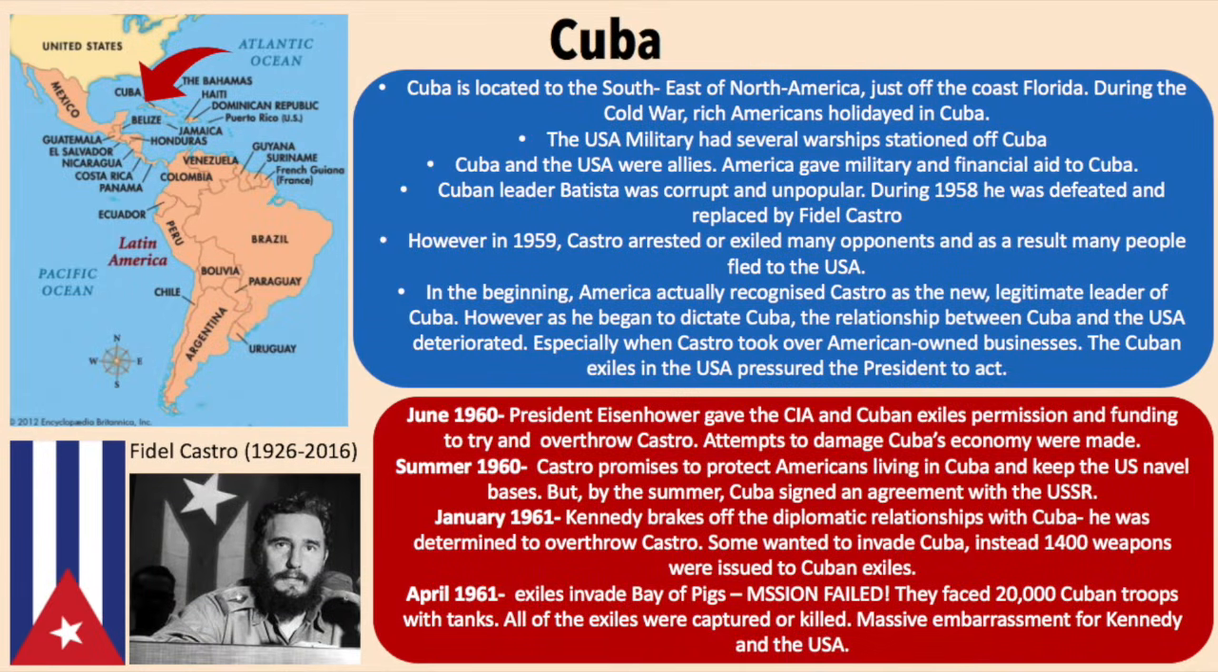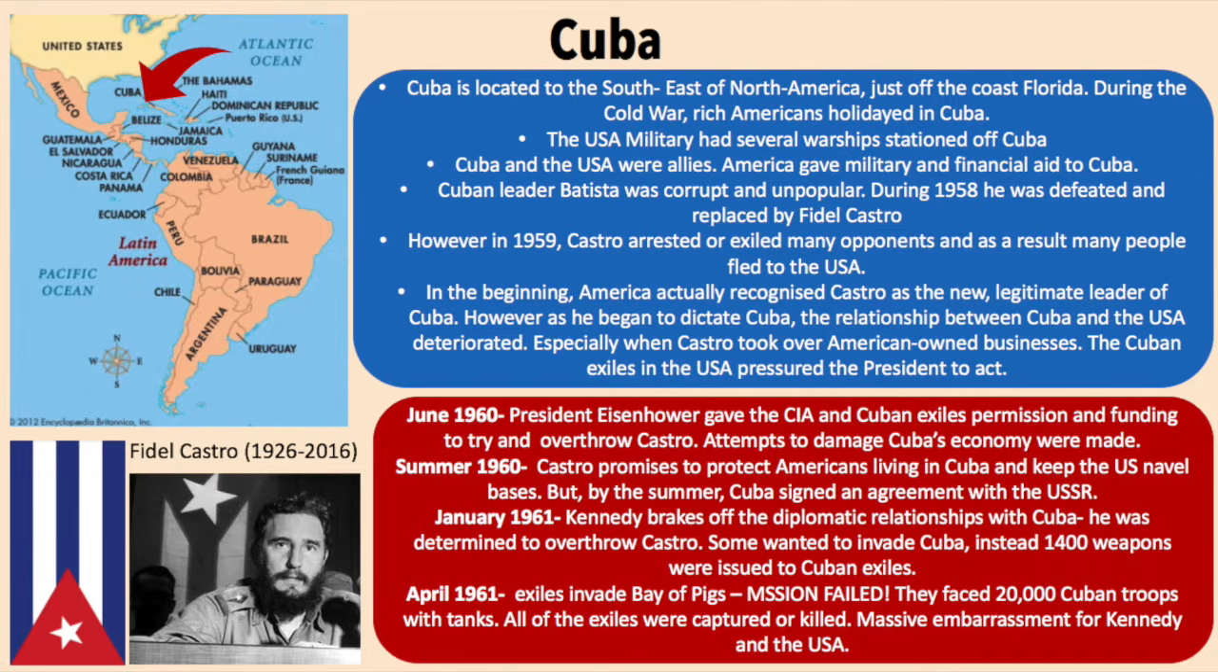Cuba is located to the southeast of North America, just off the coast of Florida. During the Cold War, rich Americans usually holidayed in Cuba. The United States military had several warships stationed off Cuba. Cuba and the USA were allies. America gave military and financial aid to Cuba.